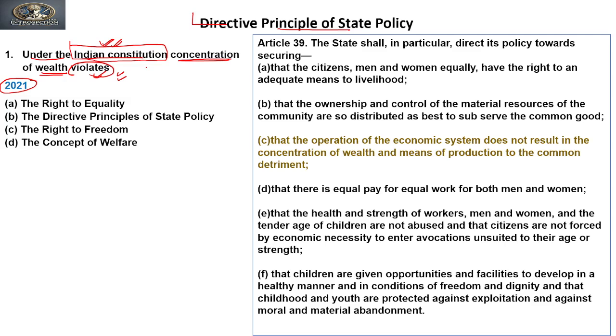So when the Indian Constitution talks about concentration of wealth, where does it talk about it? That we need to answer, right? So to answer this question, the correct answer is directive principle of state policy, that is DPSP. This has been dealt under Article 39 clause C, concentration of wealth, right?